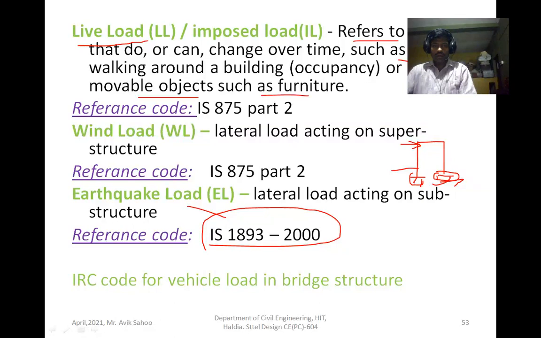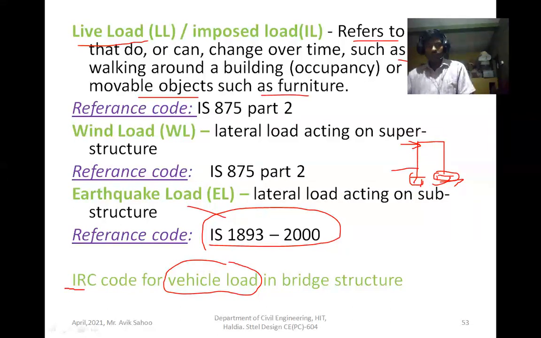Next, for bridge structure, because you know that steel is massively used in bridge structures. When you design the bridge structure, you have to consider dead load, live load, then wind load, then earthquake load, and the major load is vehicle load. Vehicle load you have to consider because the vehicle passes over the bridge. And how do you get the vehicle loads?